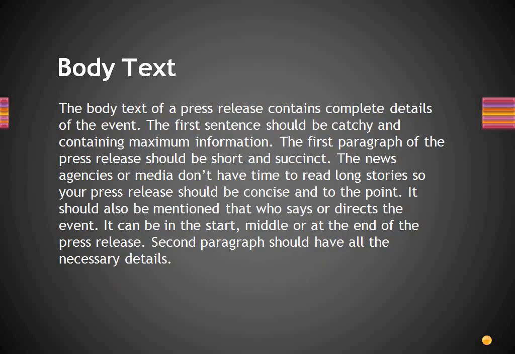Body text. The body text of a press release contains complete details of the event. The first sentence should be catchy and containing maximum information. The first paragraph of the press release should be short and succinct.